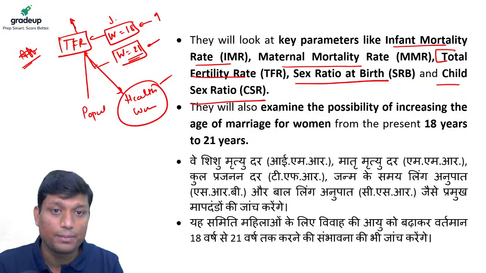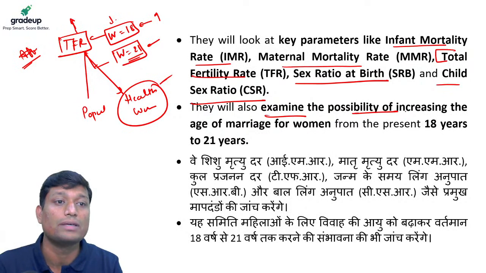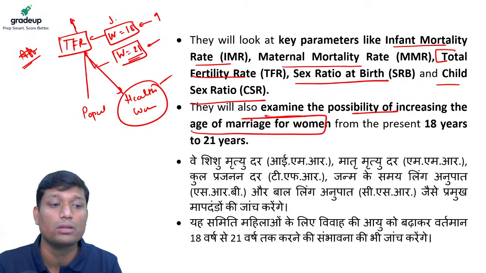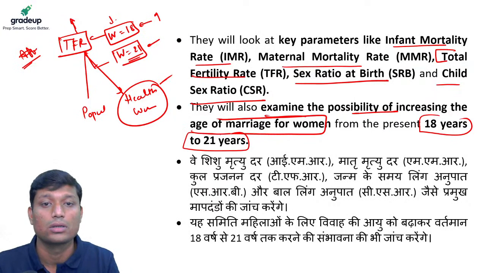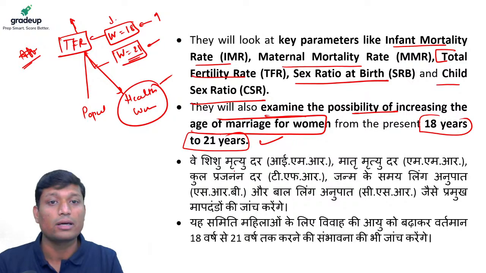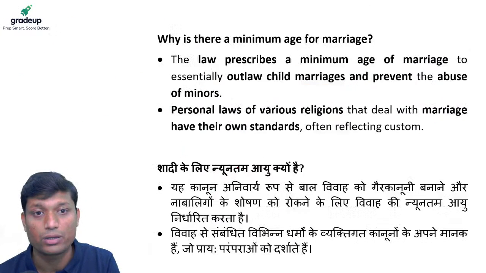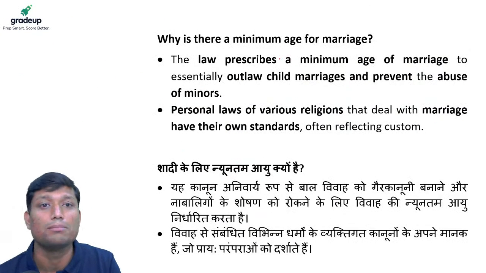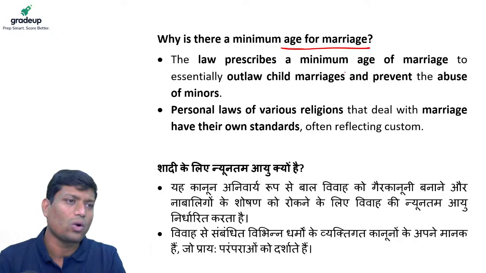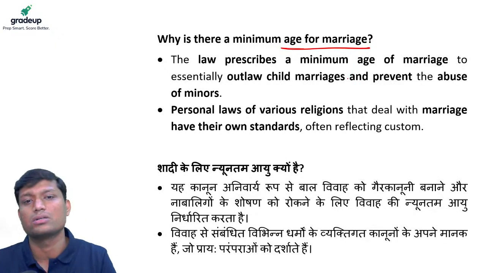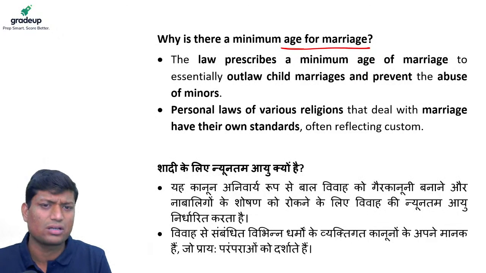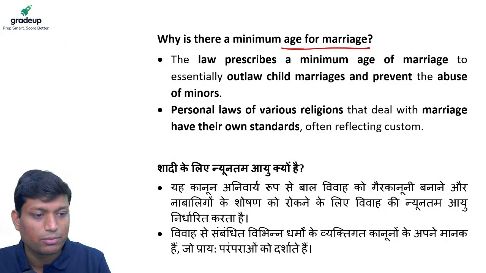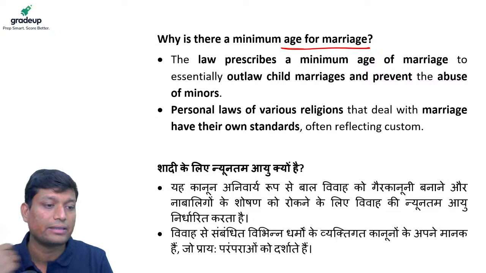Now this committee will also examine the possibility of increasing the age of marriage for women, right, from the present 18 years to 21 years. So we anyway are considering raising the age of marriage of women. Now why is there a minimum age of marriage? There is a lot of history which has gone into this particular issue. We will just take a brief look at it, because not a lot of questions are expected, as the history is a little bit detailed here, right?